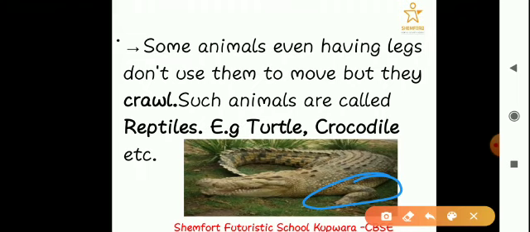Crocodile is such an animal which crawls, and another one is turtle. So there are so many examples of reptiles which do have legs, but they do not use those legs to move from one place to another, and instead they crawl, they creep.